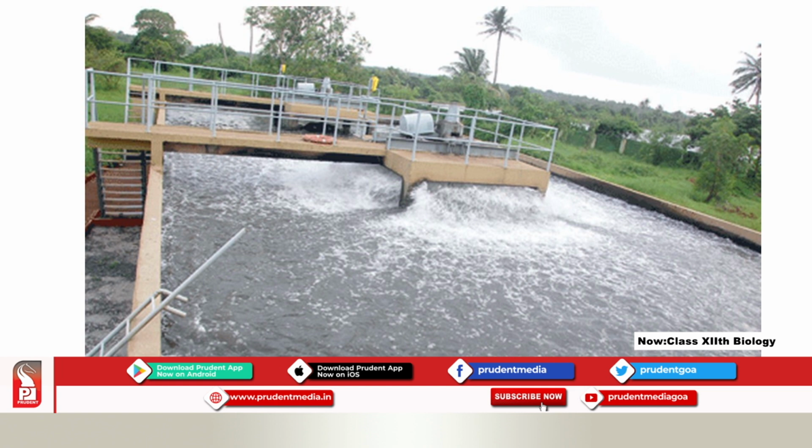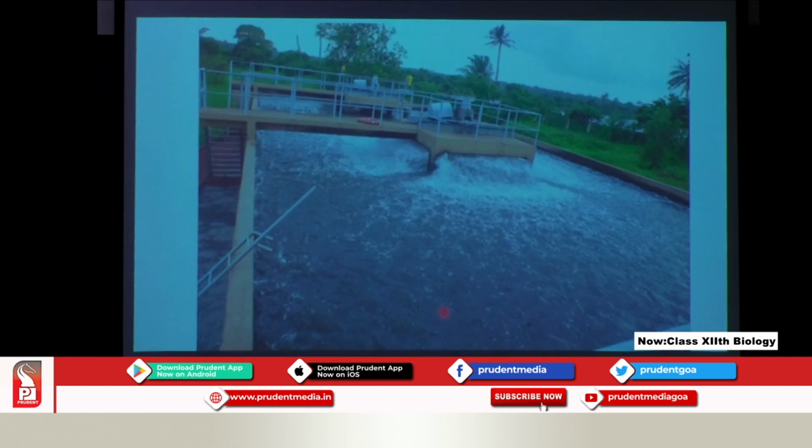Now here, this plant I think is shown as a picture in your textbook. Not this plant, but somewhat like this picture, which is not very clear. So this is the plant in Margao in Khareband. You can see the sewage here, all the sewage here. Now that will be taken for treatment. Whatever I got on the net, on Google, I have put it for you for Goa.